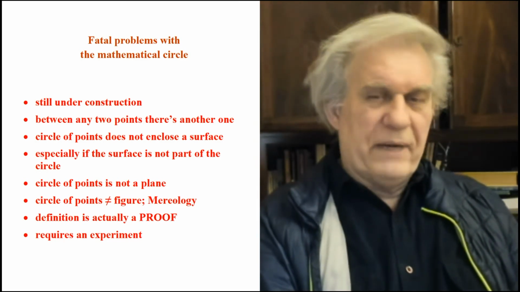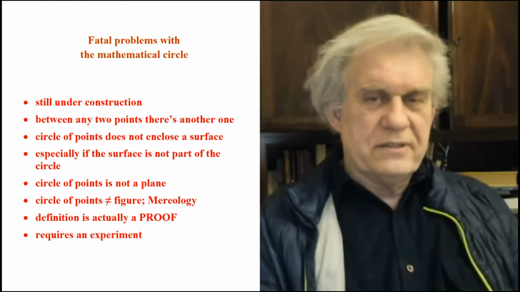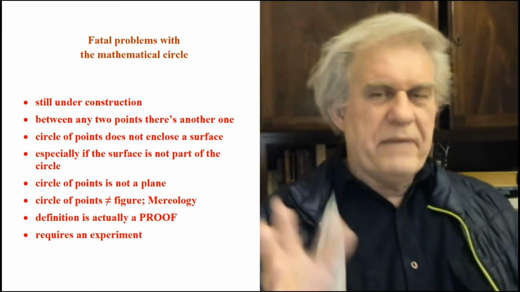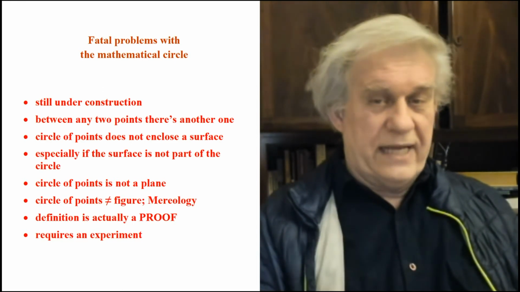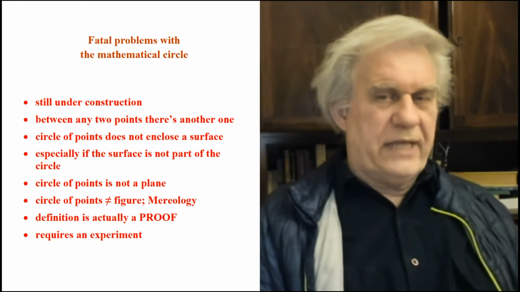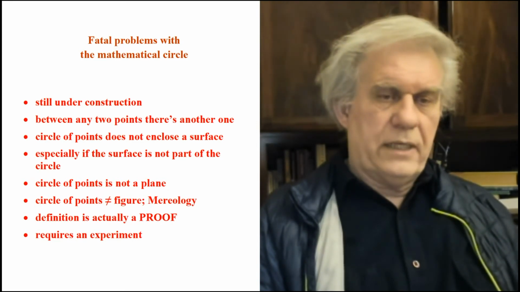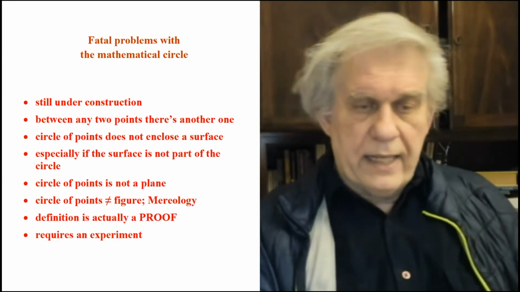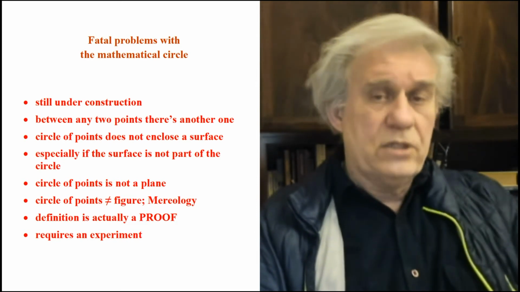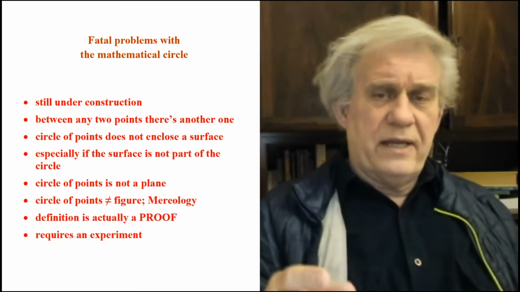I can't point to a bunch of points surrounding space, each of which is a location. I'm not pointing at anything so far. So far I've got nothing in front of me. I've got a bunch of locations in midair. That's not a circle, not a plane, not a figure. That's a movie of you building location by location, whatever's in those locations, frame by frame. That's all you're doing. You're building something in a movie. And the definition is actually a proof, because you have to run a test. You have to do something. This tells you how to draw a circle, point by point, if that's what a circle is. It's just telling you how to do it.